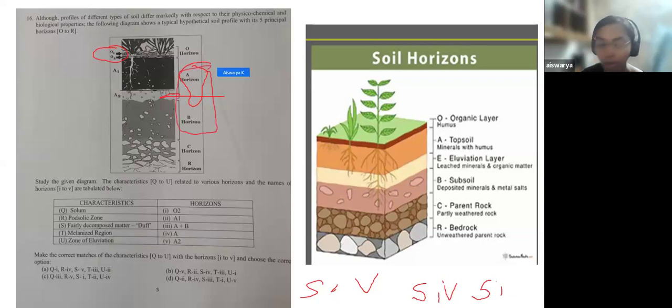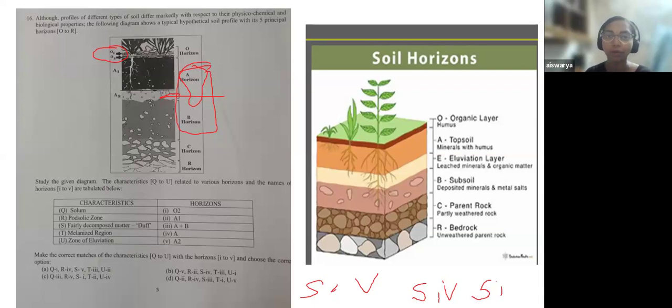So, looking at all this, just use your common sense and try to find out where you will find decomposed matter. You know, the living things are seen on the surface of the soil. When they decompose, they will be forming on the very surface. They will become part of the very surface of the soil. They would have to pass through all the soil layers to reach the very bottom, just saying for your understanding. So they will always be seen on the surface. So what option do you think is the most appropriate for the zone of fairly decomposed matter?